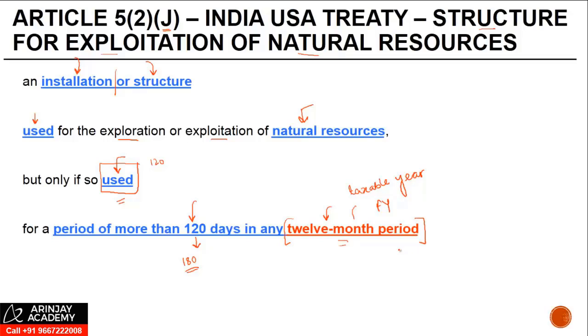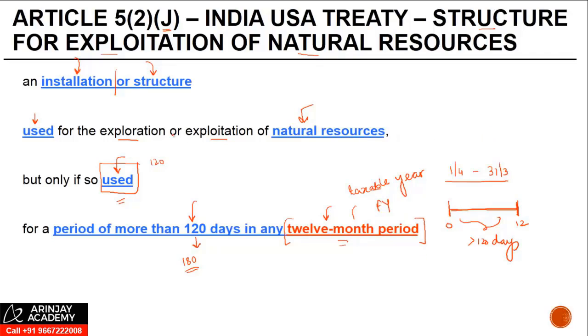So what you need to see is, for any continuous period of 12 months, even though it may not necessarily be the taxable year from 1st April to 31st March as it is in India, does for any 12-month period, the use is for a period of more than 120 days. If so, it will amount to a PE.